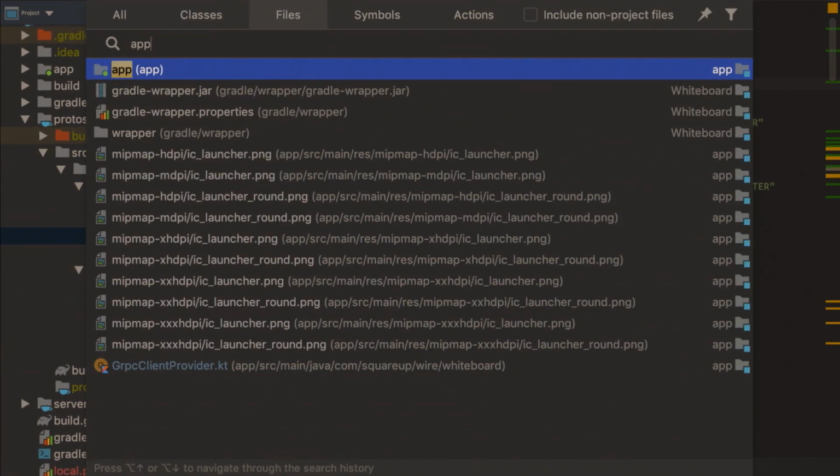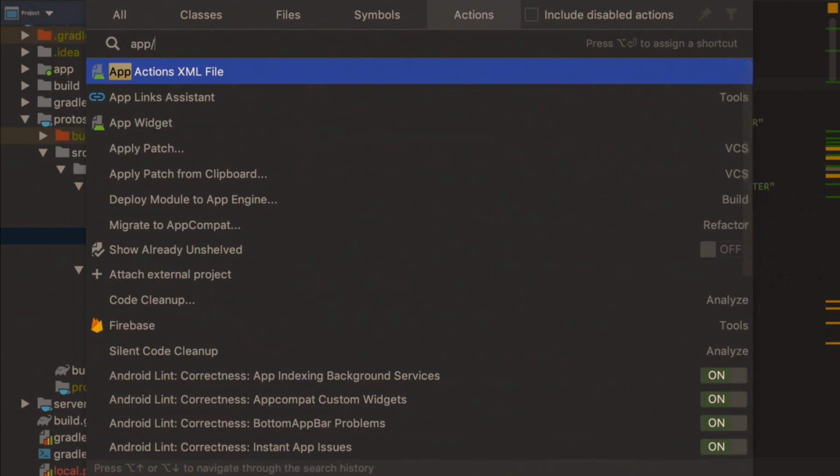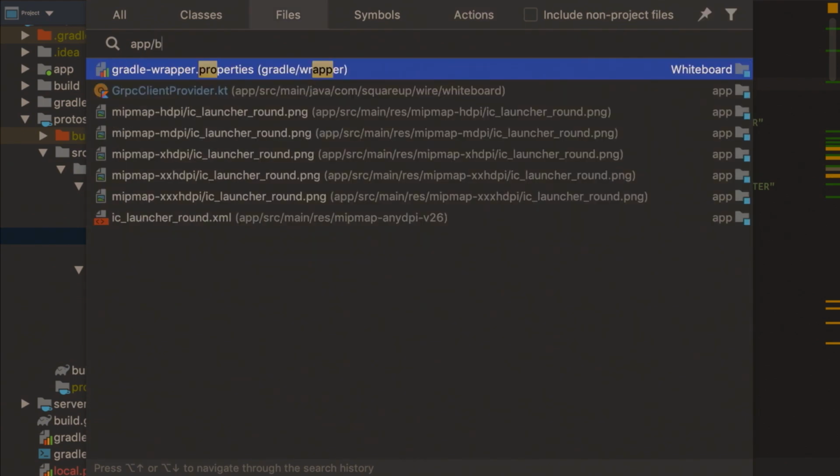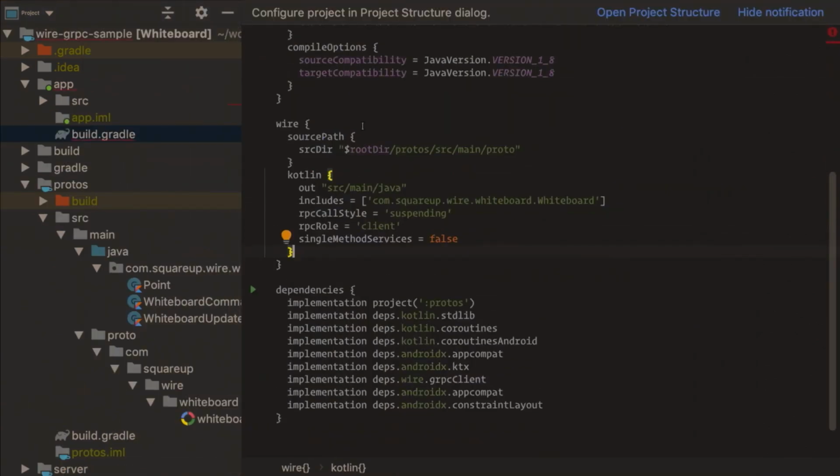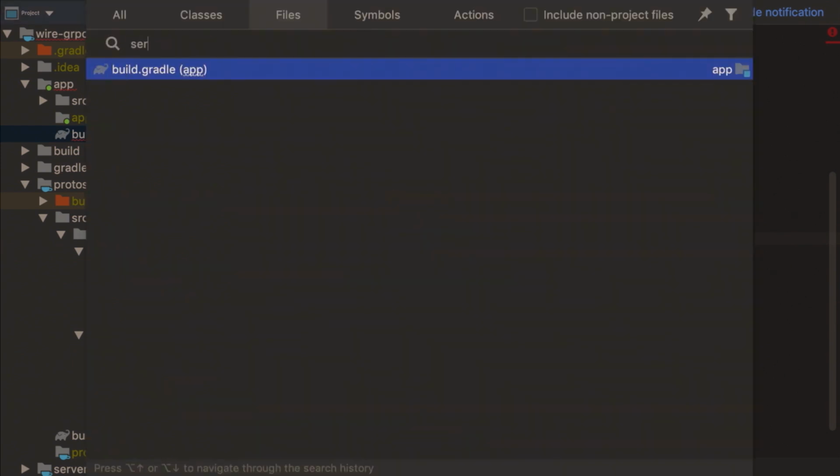Then let's go to the app. We define where the protos are, which are baked in the protos module. Here, we don't care about the messages. We just want the whiteboard RPC, so we include it. We want some suspend client, and we don't care about this. The server would be,